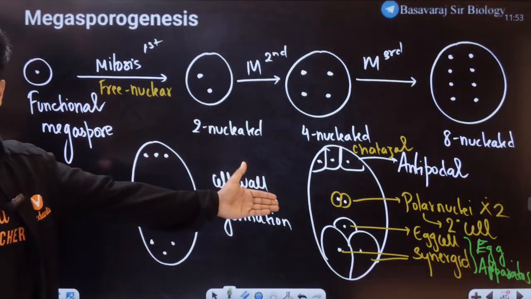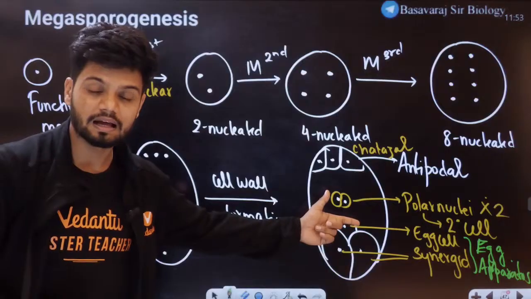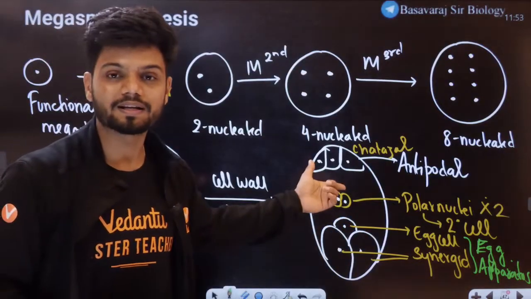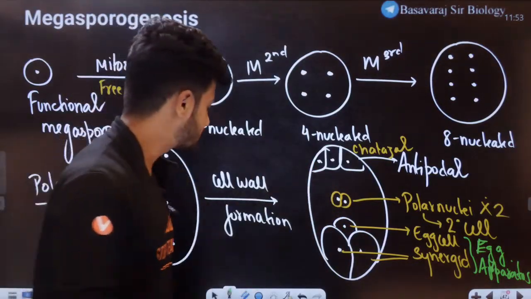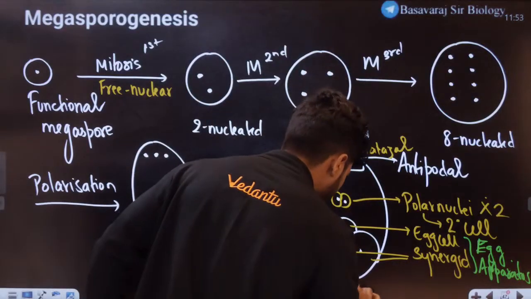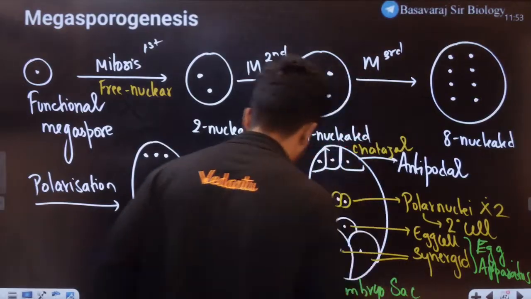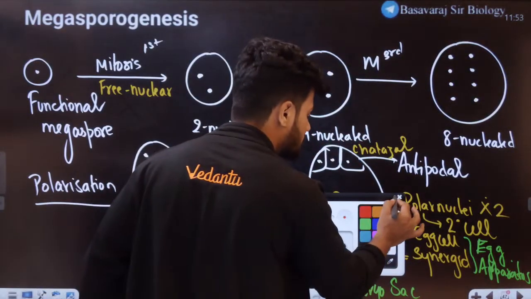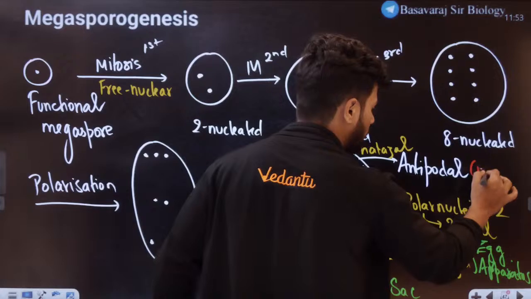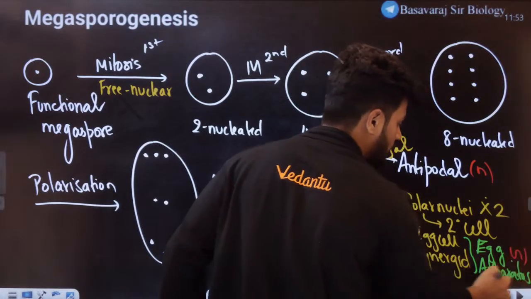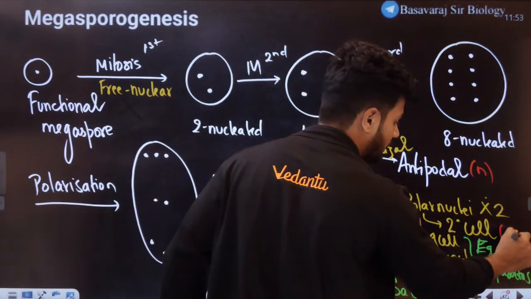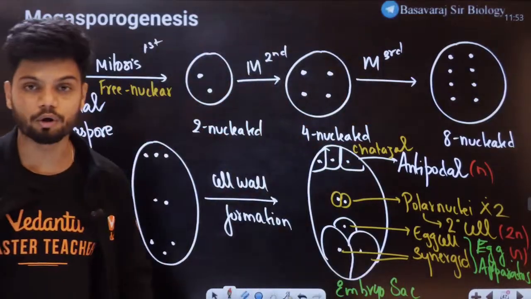And that's how we get the entire female gametophyte, which is called the embryo sac. This is the embryo sac. Here remember students, this is haploid. The central cell is diploid in nature.